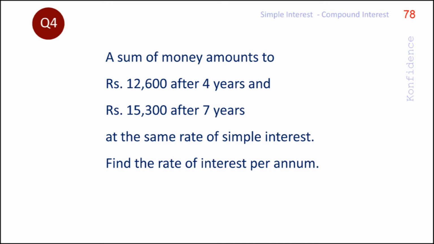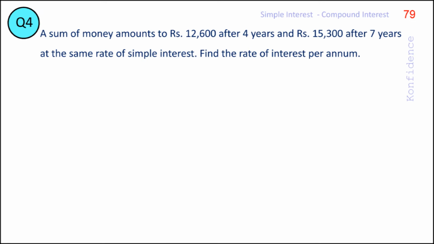The same amount will generate rupees 15,300 in 7 years under the same scheme of things. And we are asked to find the interest rate per annum that will facilitate this. Keep in mind that in a simple interest situation, the interest is calculated on the original principal amount only. Thus, the base on which interest is calculated does not change, and the amount of interest earned during each period also does not change.